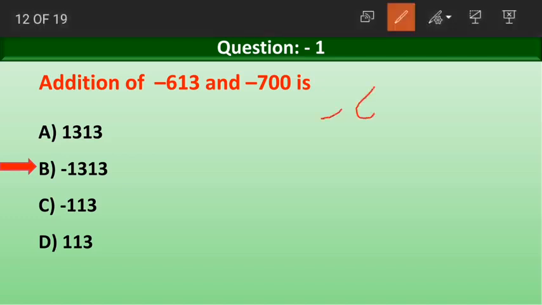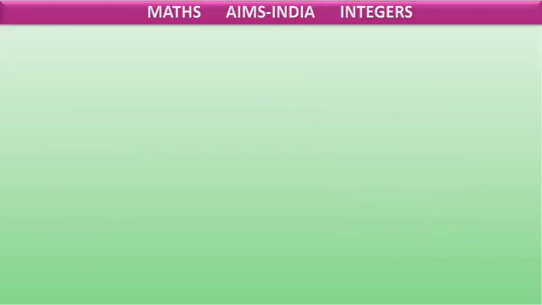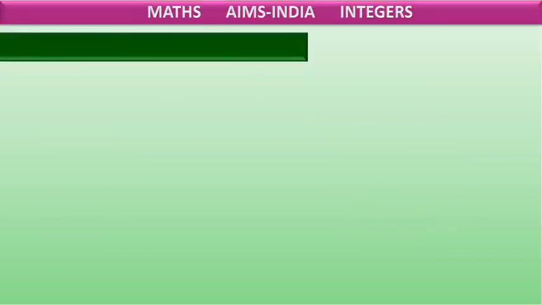How? We have minus 613 and we have minus 700. When we add these two, we get the answer of 1313, and coming to the signs, it is addition. So both the numbers have a negative sign, so the result will also carry the negative sign. Is this clear? We've added up the absolute values of the numbers, and as both the numbers are carrying a negative sign, the answer will also have a negative sign.